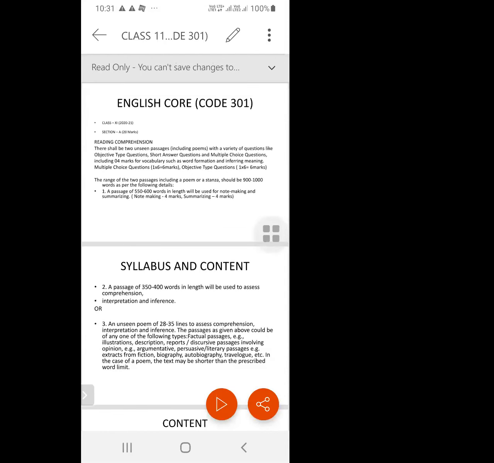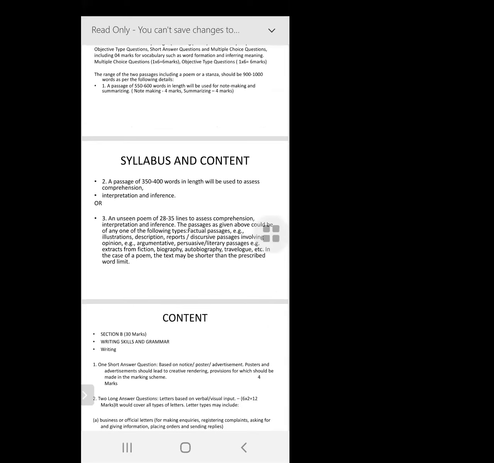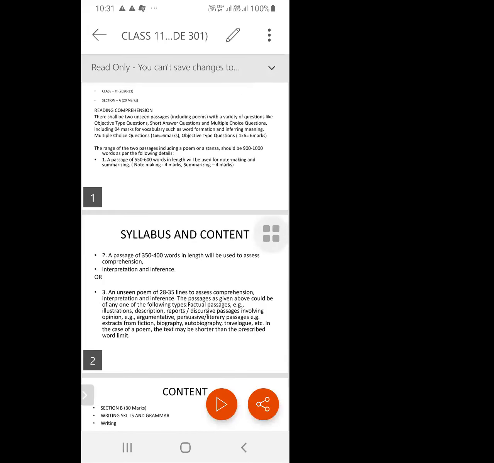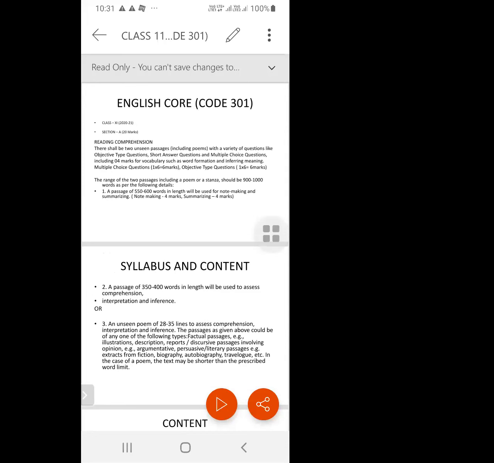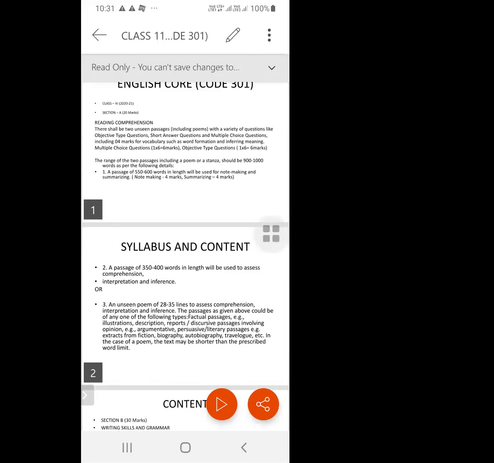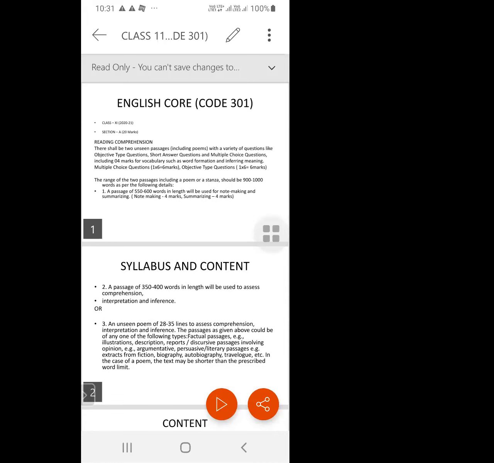All right, children. Your English Core is the name of your subject in class 11 and 12, and the subject code is 301. Your paper is for 80 marks. The 20 marks will come from your internal assessment, and that is why it is important that you attend your English lectures and submit whatever I ask you to submit so that you get your 20 marks.